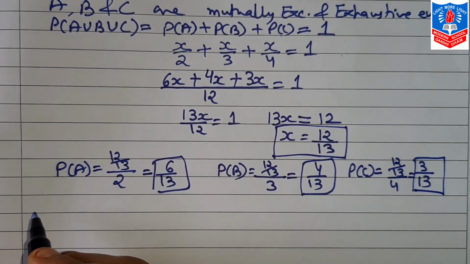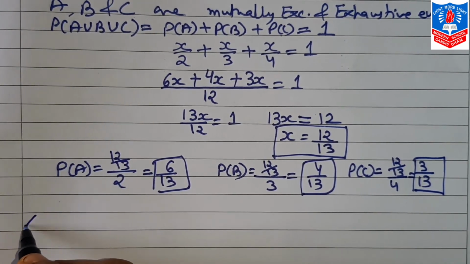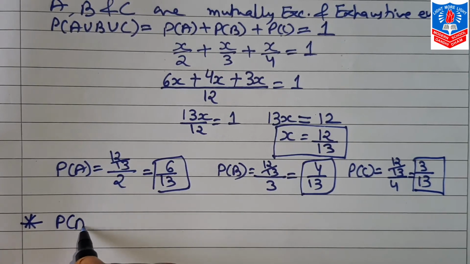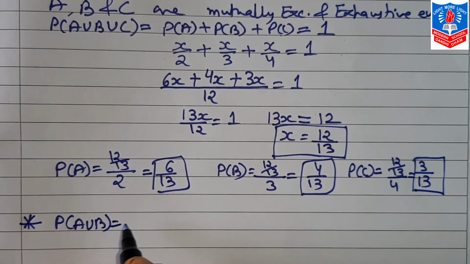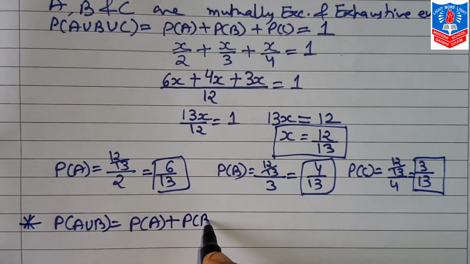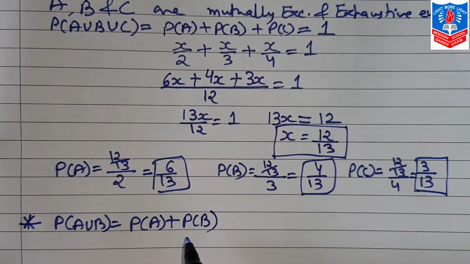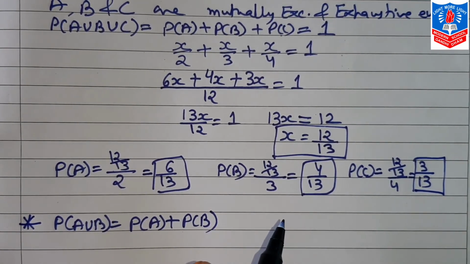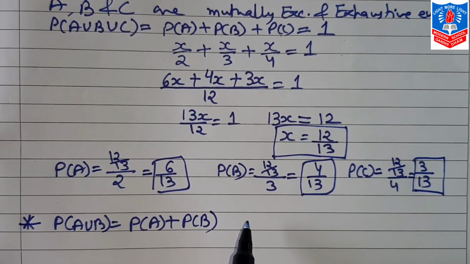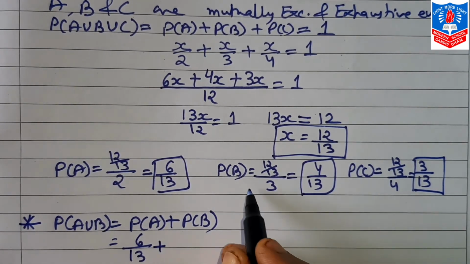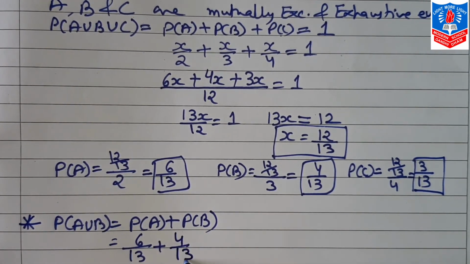Now which two values we are supposed to find in this sum? Probability of A union B, and the formula of that will be probability A plus probability B, because A intersection B is the null set. It is already given that they are mutually exclusive events. So probability A is 6 by 13, probability B is 4 by 13.